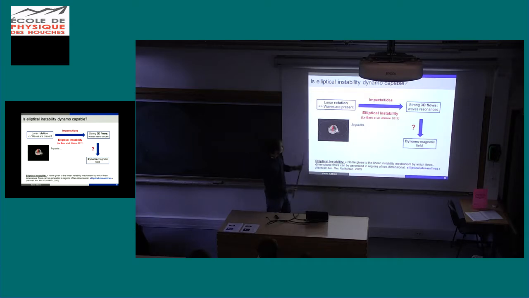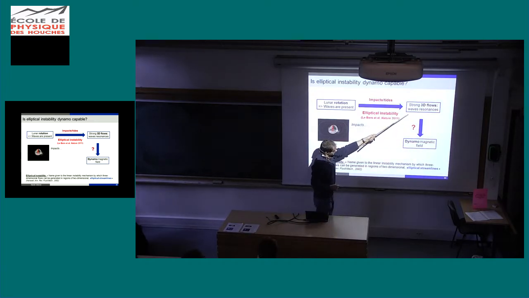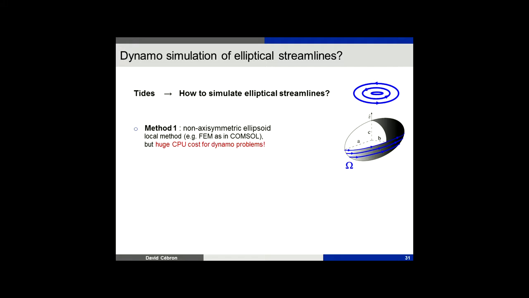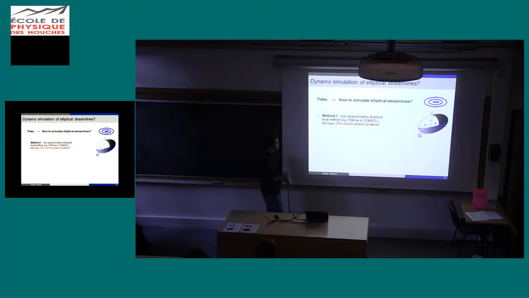Okay, we know about that. So the idea is that we perturb the rotation of the moon with an impact. Then we have turbulence, which makes the dynamo. So now we really have to study dynamo fields with tides. But I just told you that we can't do that with COMSOL or with any code so far. So how do we do that?